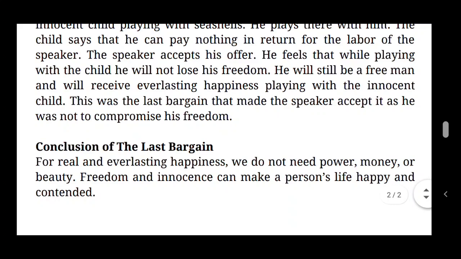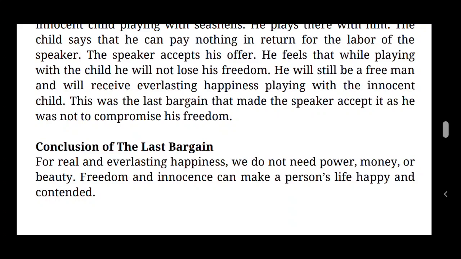End of the poem The Last Bargain. Look at the conclusion of The Last Bargain here. For real and everlasting happiness, we do not need power, money, or beauty. We need only freedom and innocence.